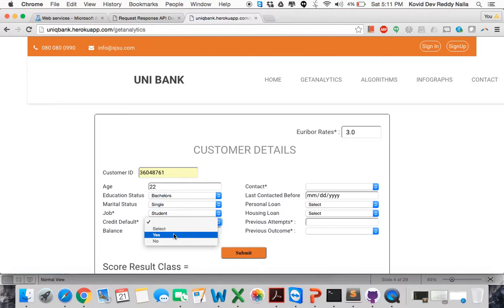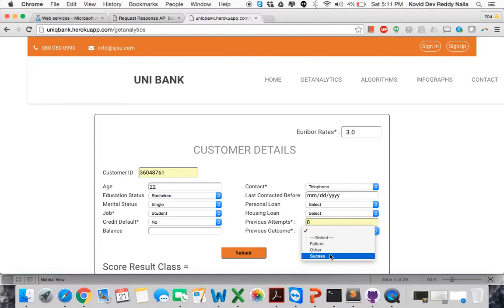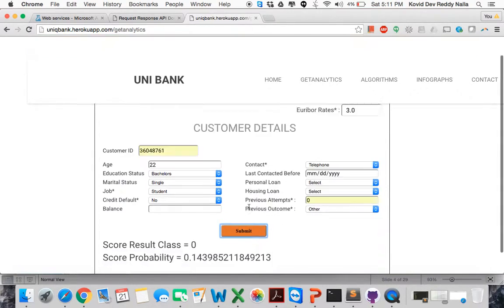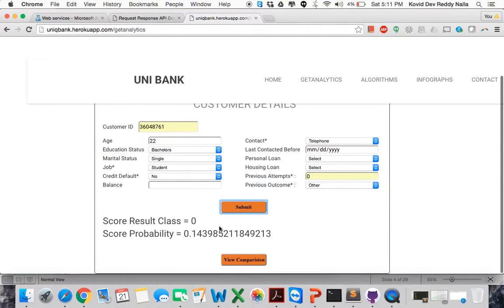Credit default, no. Telephone, previous attempt 0. Previous outcome failure, or you can say other because it's unknown. You click submit. For this category it shows 14% probability that this user will accept the term deposit scheme, and the score result class is 0.